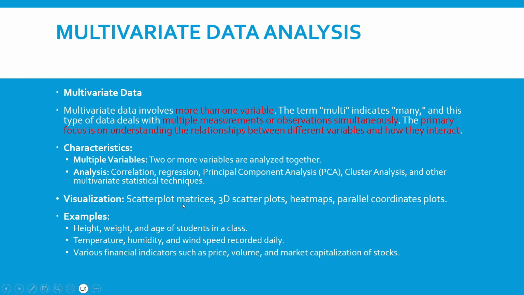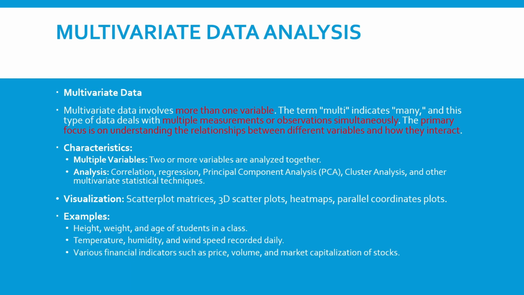You can use the scatter plot, simple scatter plot or scatter plot matrix. A scatter plot is helpful for two variables. If you are going beyond two variables, you can use a scatter plot matrix, a 3D scatter plot, heat map, or parallel coordinates plots. These are the visualization techniques available to interpret multivariate data analysis.